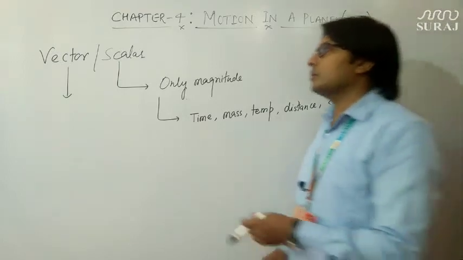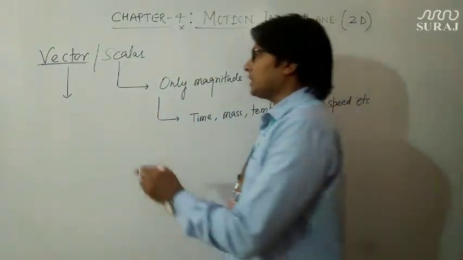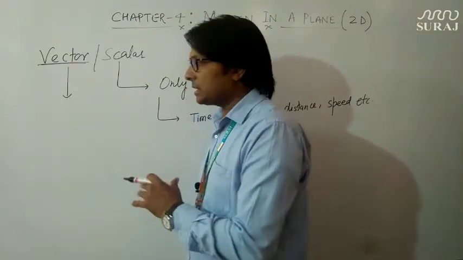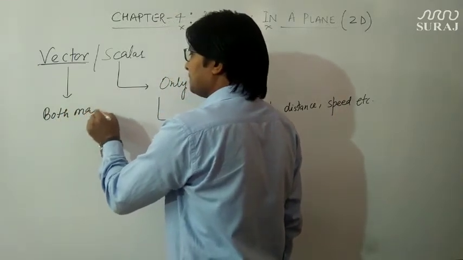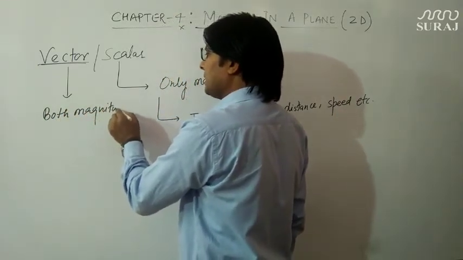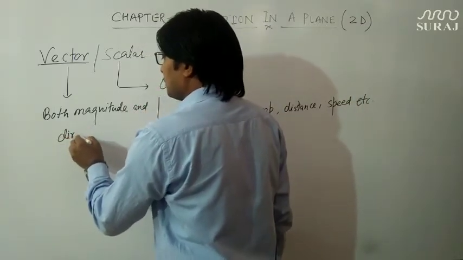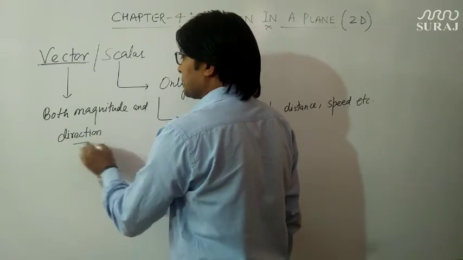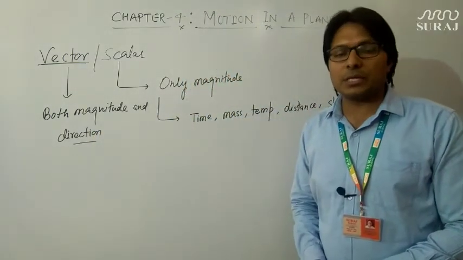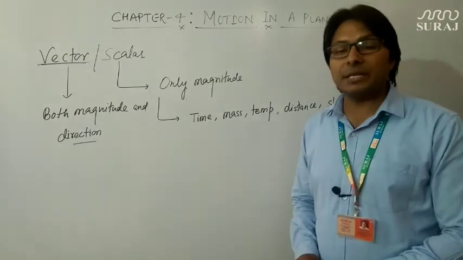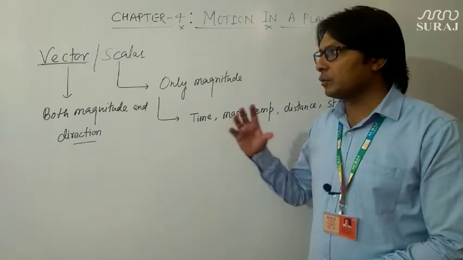Okay, now we are coming to the vector quantity. So what are vector quantities? Vector quantities are those physical quantities which require both magnitude as well as direction for their representation. So if a physical quantity needs magnitude as well as direction for its complete representation, then such a type of physical quantity is called a vector quantity.